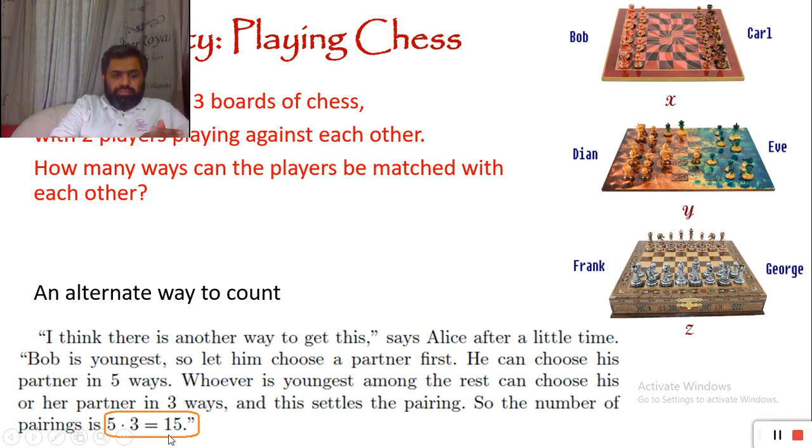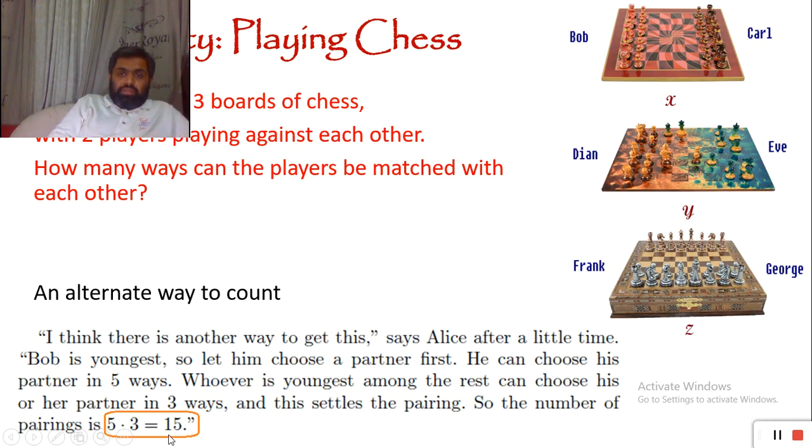So now we have 4 players. We can take one of these 4 players, and then he or she has to pick one opponent. So she or he will have 3 choices, because now 3 players are left. So total choices are now 5 for the first pair and 3 for the second pair. So 5 times 3. These two players sit down on some chessboard. Now we are left with only 2 players. Obviously they don't have any choice. They have only one choice. They have to play against each other. So our answer should be 5 times 3 times 1. So again it's 15.